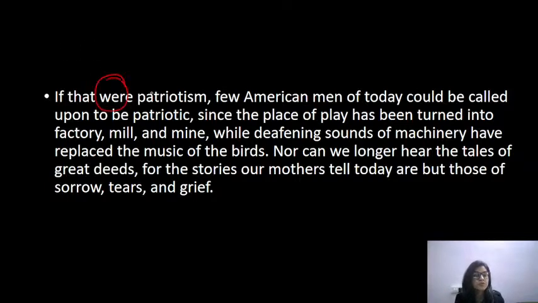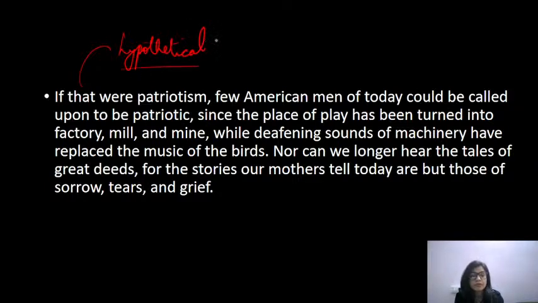Here if you could see, we're using "were" with that word patriotism. It is not "was", it is not singular. We are using it in the plural because we are referring to something as if it were such, right? We're in a hypothetical situation. Whenever we talk about a hypothetical scenario, we always keep it as "were", not "was".